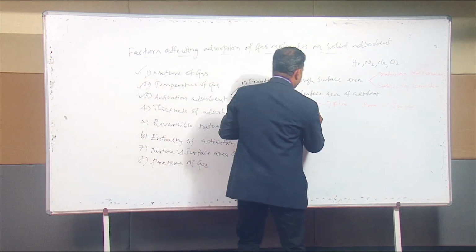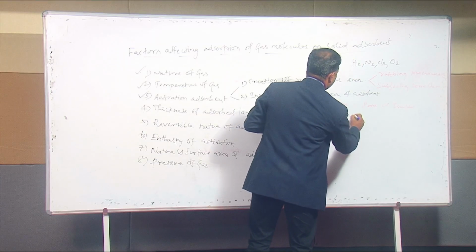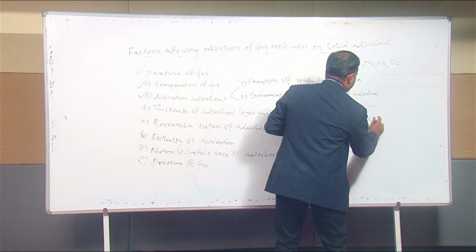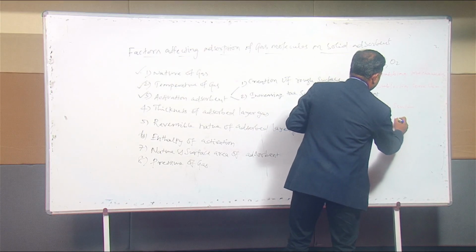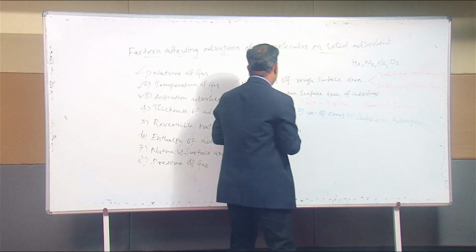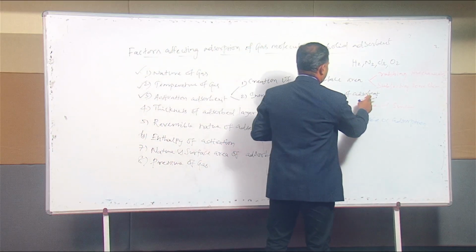So automatically the number of pores may be raised. What will happen? Automatically the surface area increases. So when surface area increases, it is directly proportional to adsorption. So these are the examples for increasing the surface area of the adsorbent.